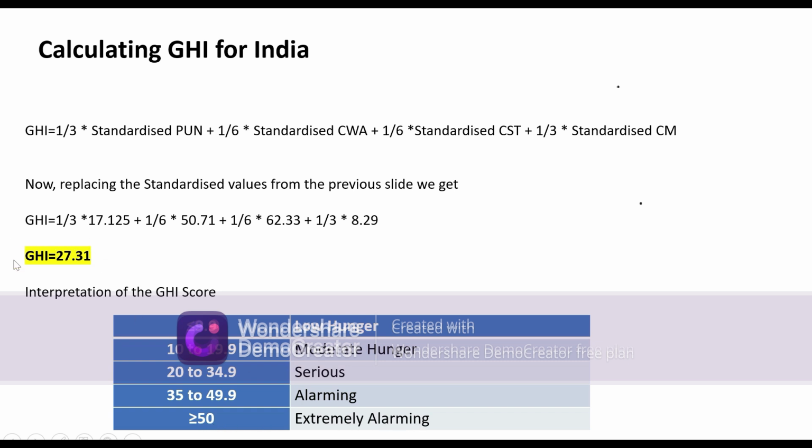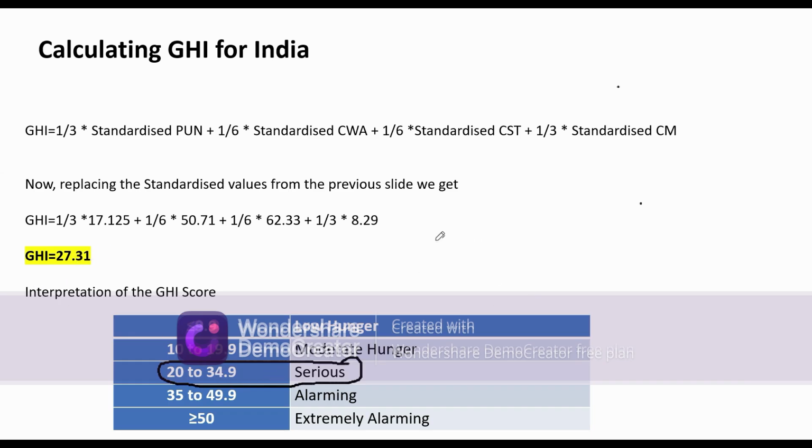Now taking this GHI score of 27.31, where does it fall? It falls under the serious category. So India's GHI score in 2024 was serious, with a score of 27.31.